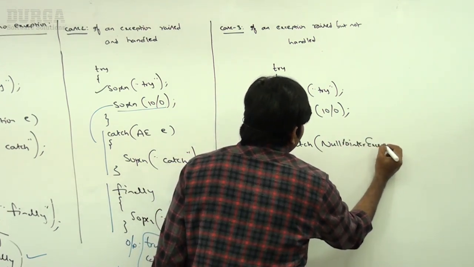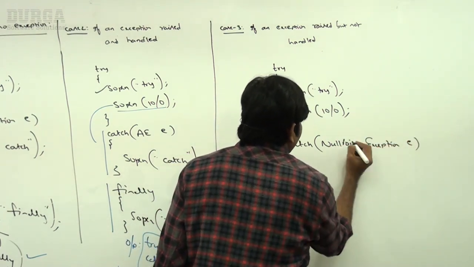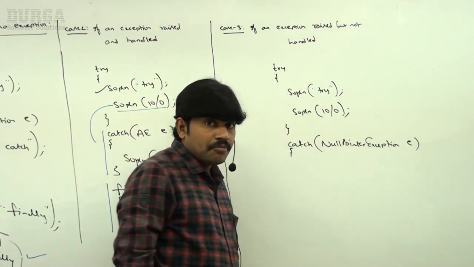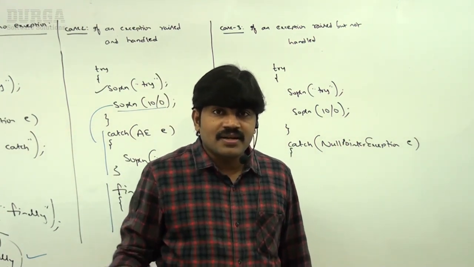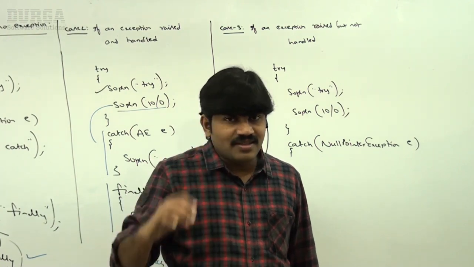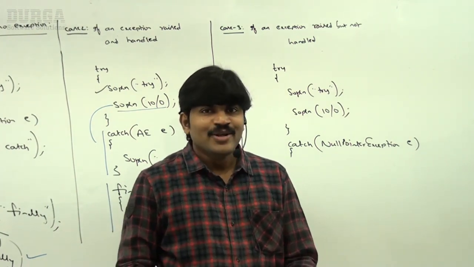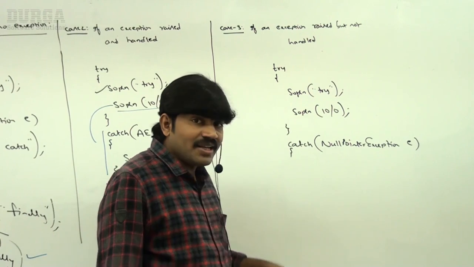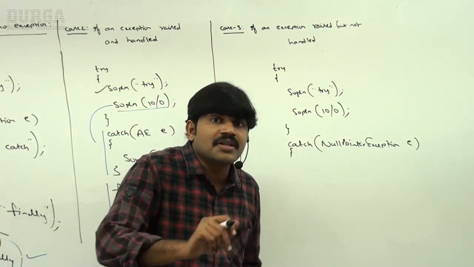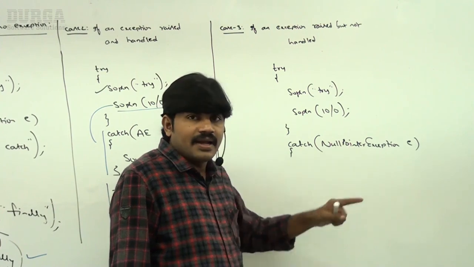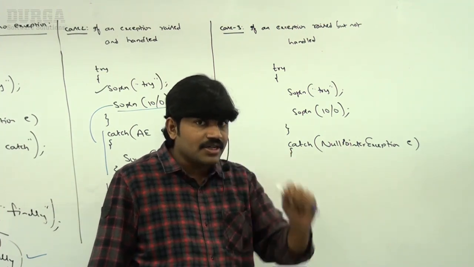It is like you have a heart problem, but only an eye specialist is available. What can he do? So the raised exception is arithmetic exception, but the available catch block is null pointer exception. So it can't handle arithmetic exception: abnormal termination.